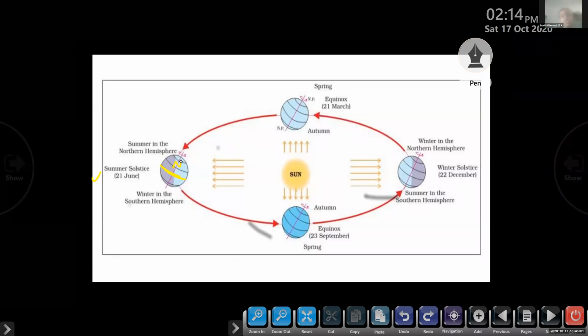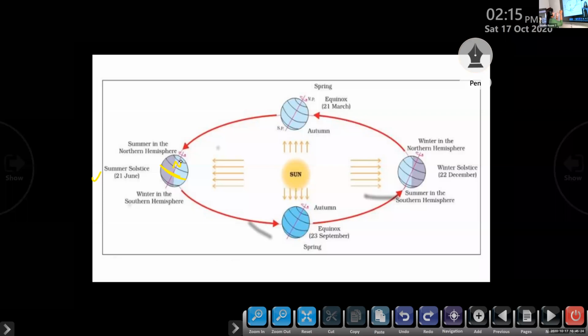It is because the sun's rays fall in a slanting manner here. The northern hemisphere receives direct sunlight because this portion is tilted. You can see only this part is turned towards the sun, right? And what about the southern hemisphere?